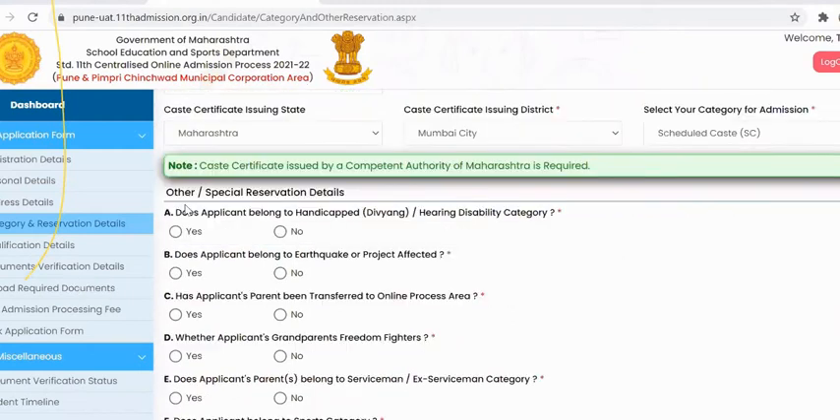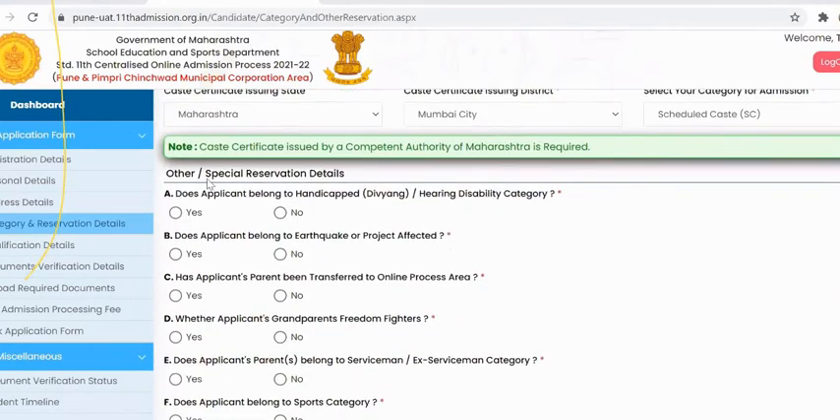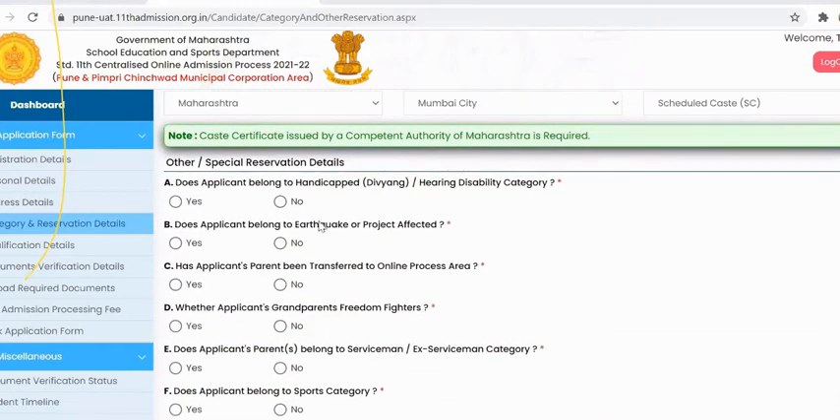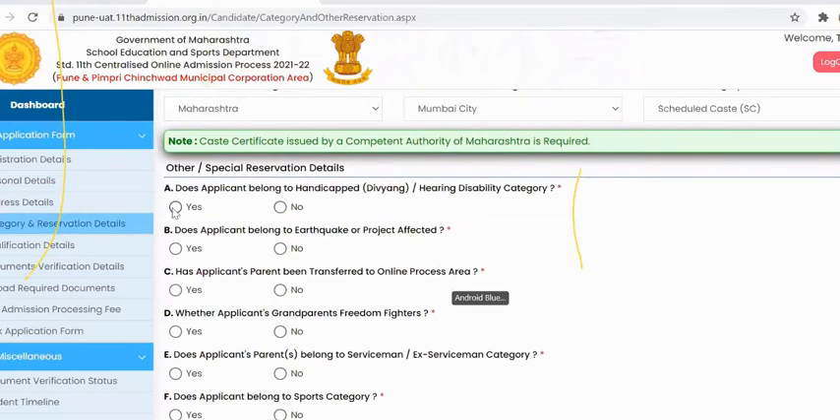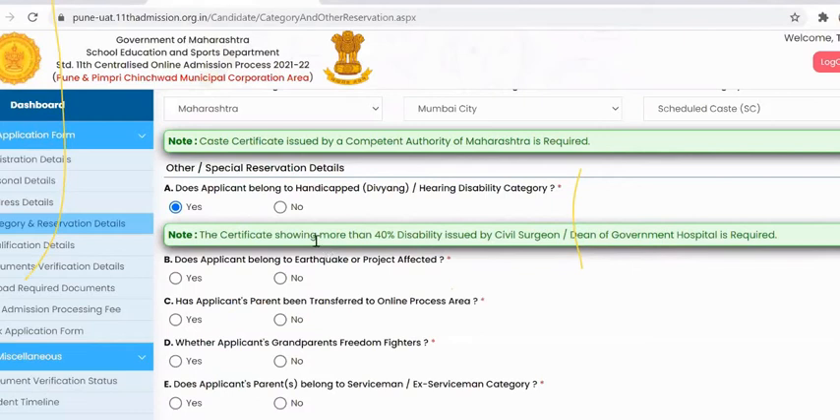Okay. The next are other and special reservation. Here it will ask for other and special reservation related questions. If a student is clicking yes on any of these options, he needs to have a supporting document for the same. For example, if a candidate belongs to the handicap or hearing disability category and is clicking yes, then he needs to have a certificate showing more than 40% disability. If the student doesn't have this certificate or the necessary supporting documents, then he needs to click on no.